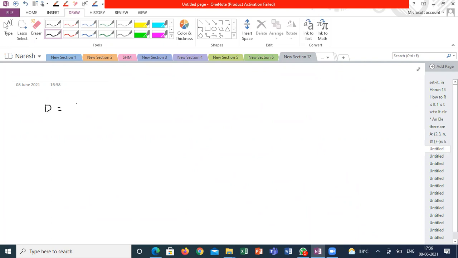D is a set, x such that x is equal to 2n and n belongs to natural numbers and n is less than or equal to 4.